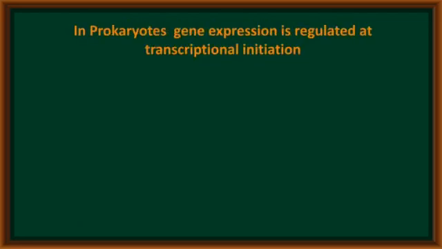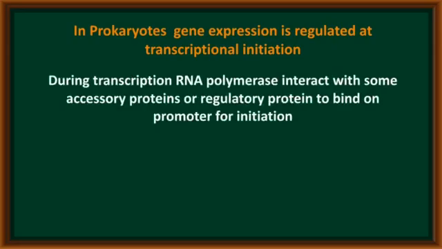But in a prokaryotic cell, gene expression is regulated generally at the initiation of transcription only, because during transcription, RNA polymerase enzyme first interacts with some special proteins called accessory proteins or regulatory proteins.